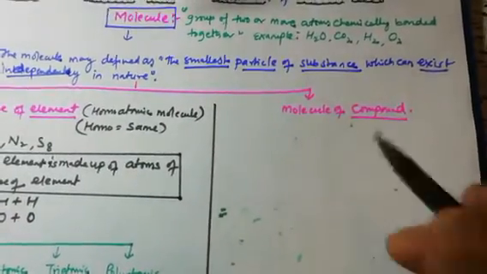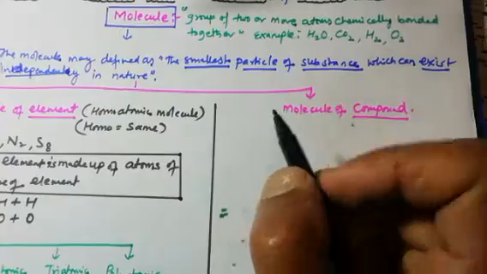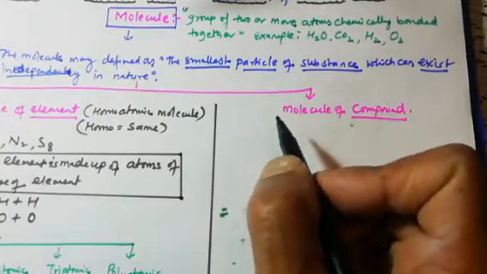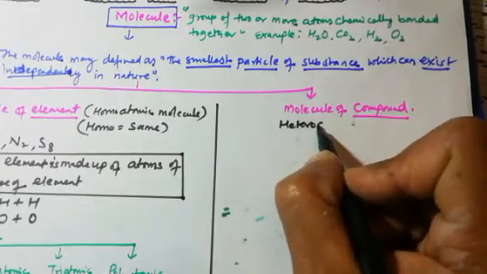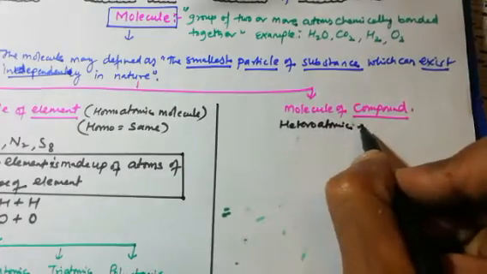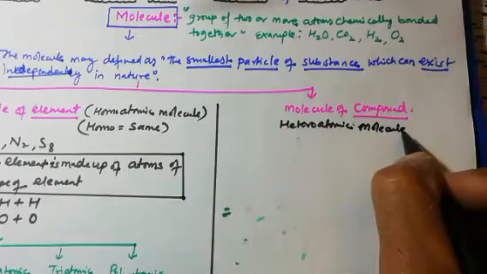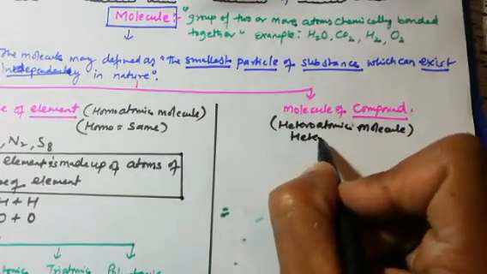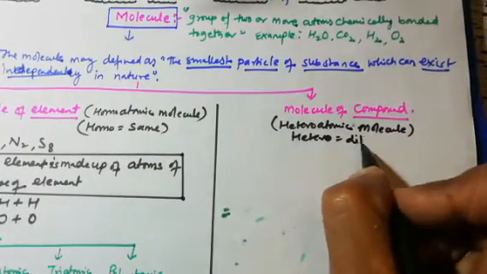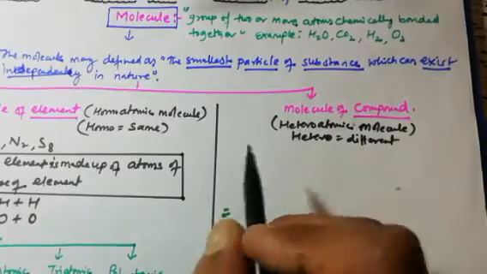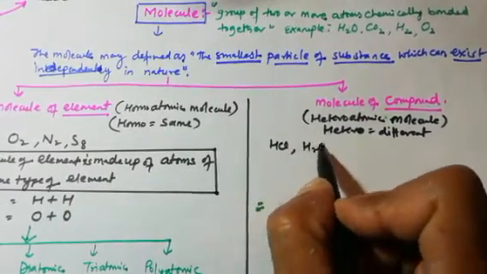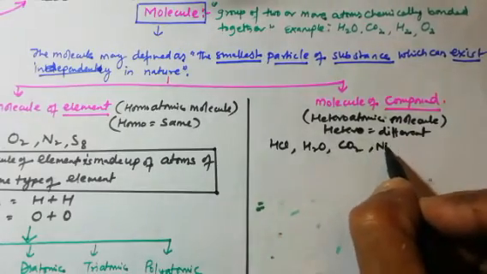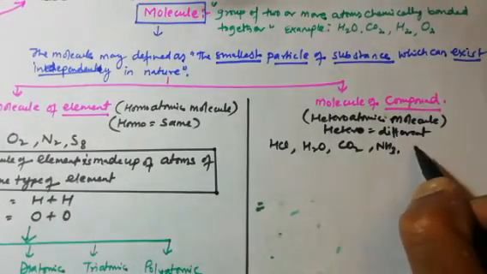Okay, now molecules of compounds. Molecules of compounds are made up of atoms of different elements. It is also known as a heteroatomic molecule. The word hetero comes from different. It means that, for example, HCl, H2O, CO2, NH3, etc.